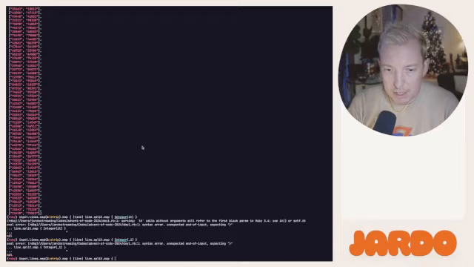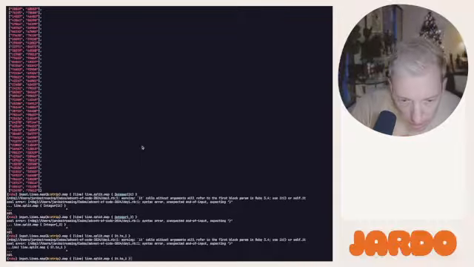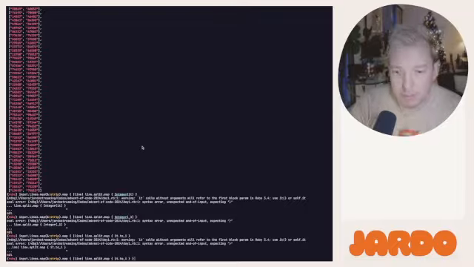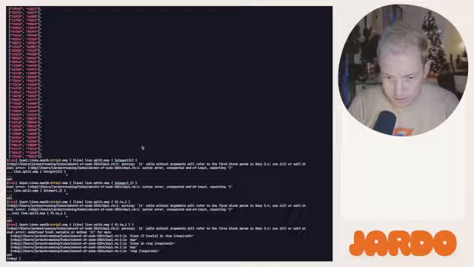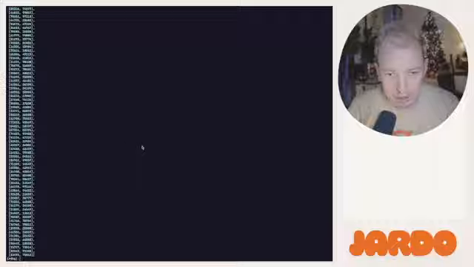Oh no, just 2i. Why am I calling integer? What language am I writing? Oh, I'm just not closing it. And I can't use it in here. Okay, there we go. That's what I wanted.